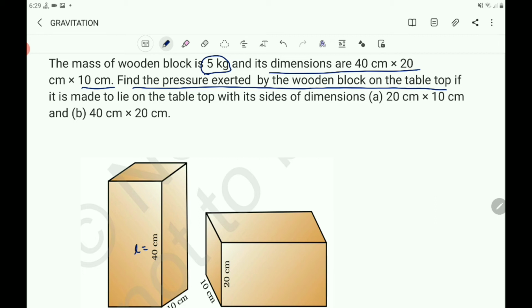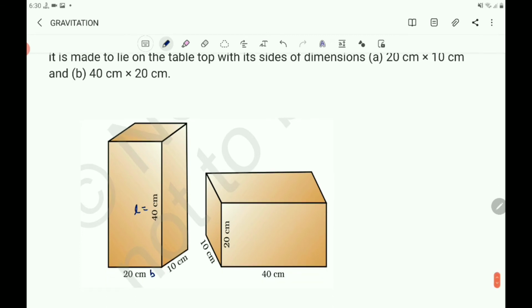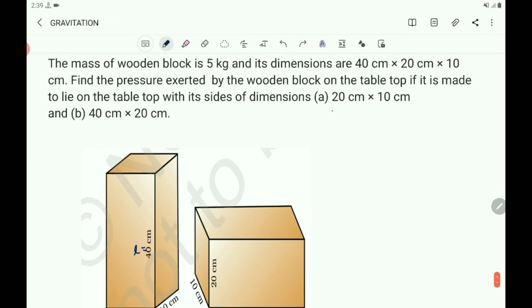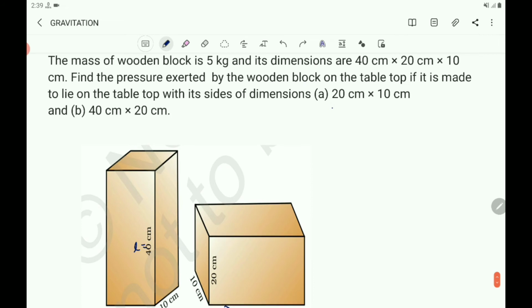tabletop if it is made to lie on the table with its sides of dimension 20 centimeter into 10 centimeter and 40 centimeter into 20 centimeter. In the first situation, the sides of dimension 20 centimeter, 10 centimeter lie on the tabletop.